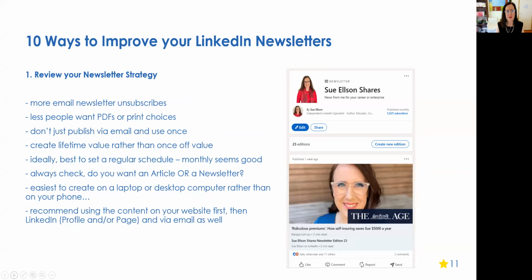Also, from a business perspective, why would you publish an email newsletter that's only ever seen once, if you're lucky? I would love to be able to have it as a resource that can come up in search results later, which is what LinkedIn newsletters offer. You want to be able to generate that lifetime value rather than the one-off value. And I set mine for the end of each month, and I basically just put in everything that I've achieved for the month. Also, as I mentioned at the very end, ask yourself, do you want to write an article or do you want to produce a newsletter? Because they are different things.